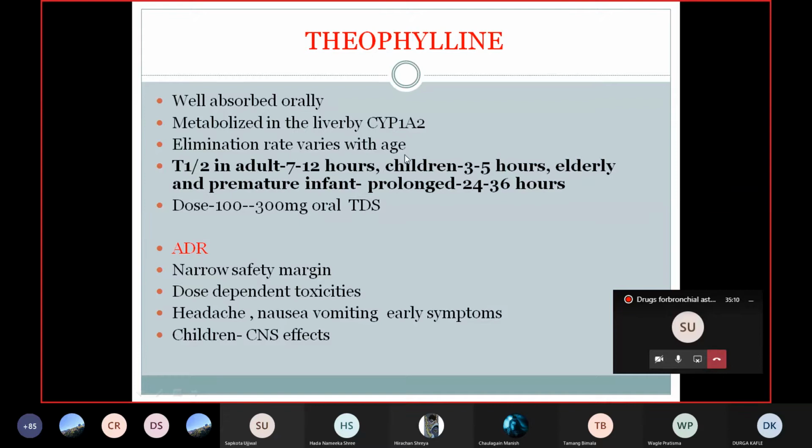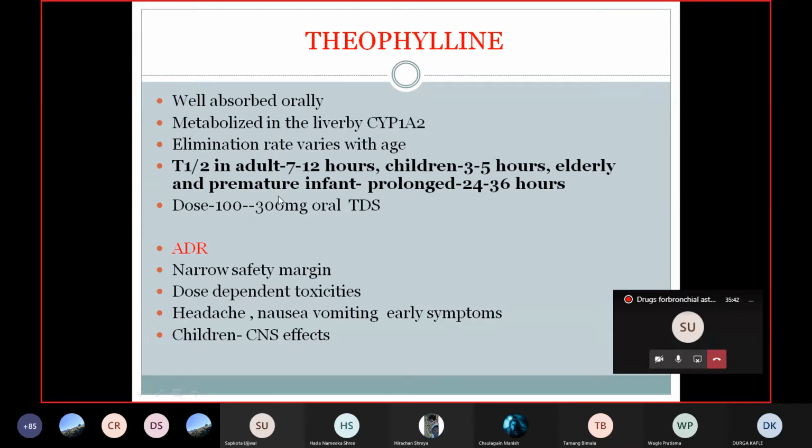Elimination rate varies with age. In different individuals, elimination rate varies. The half-life in adults is 7 to 12 hours, whereas in children it is 3 to 5 hours only. Can you see? The half-life is decreased in children. So for theophylline, aminophylline, this type of drugs, in children you have to give a higher dose because of the short half-life. In children you have to increase the dose compared to adults.